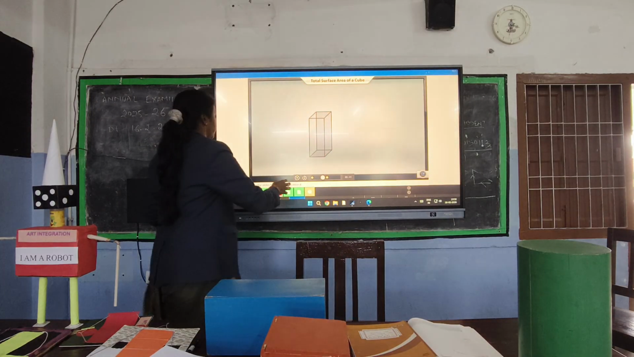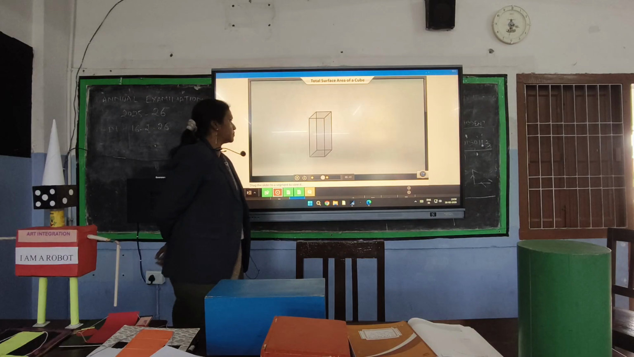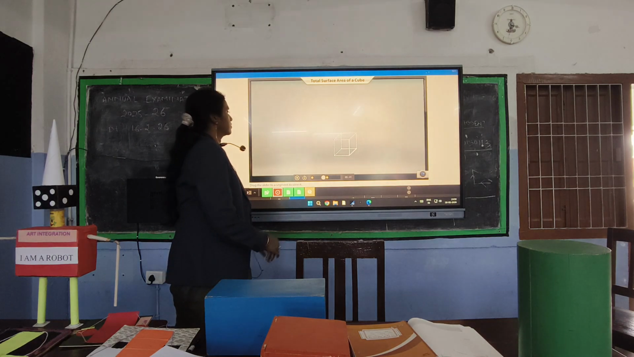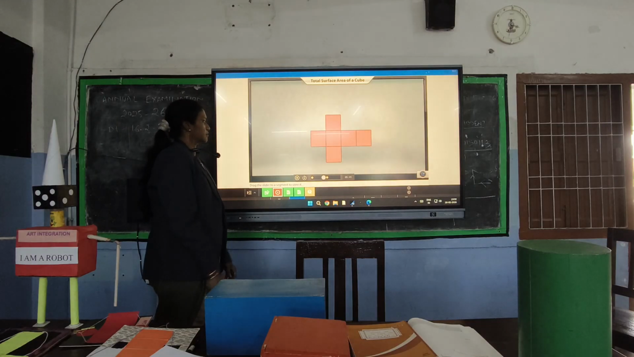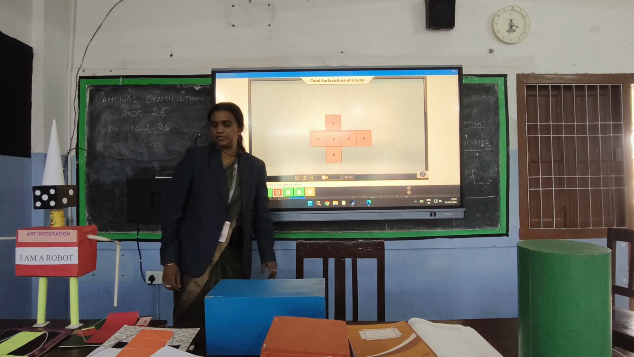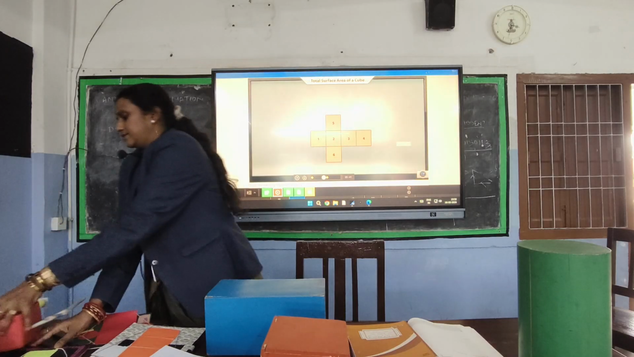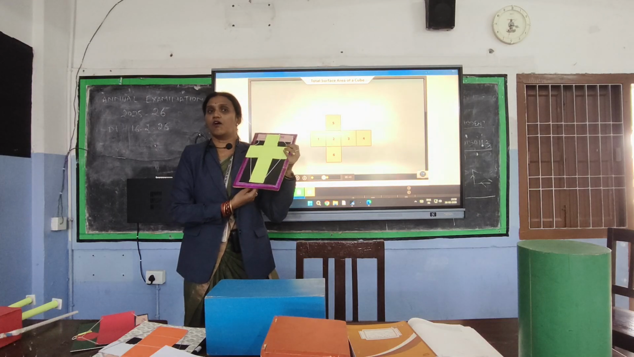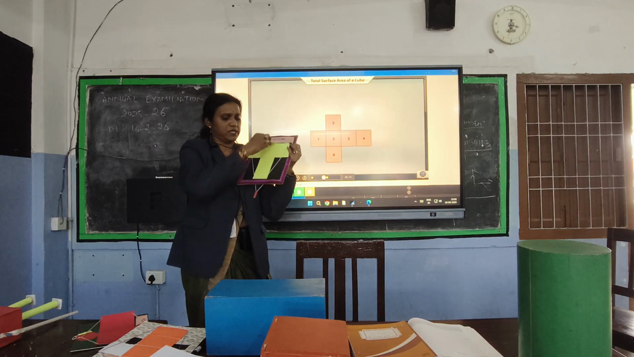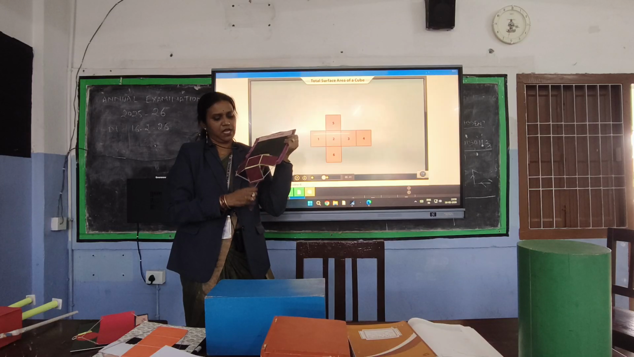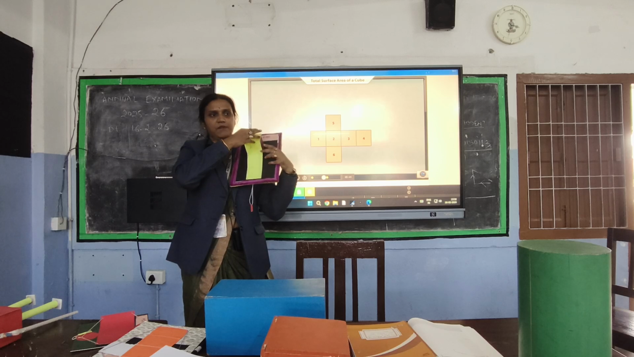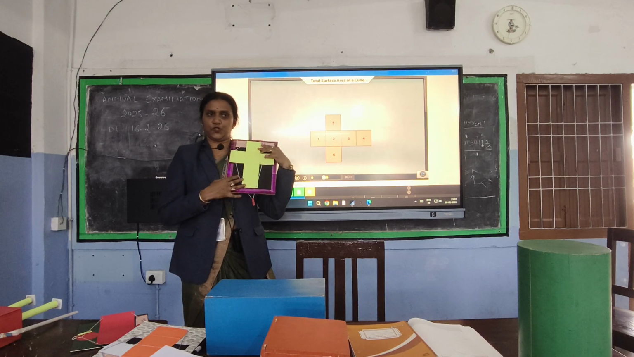Let us see here. In a cuboid, length, breadth and height are unequal. Now if we make the length, breadth and height equal, we get a three-dimensional figure called a cube. On opening up the cube, we get a two-dimensional figure. Now this one you see. This is a net of a cube. When I am closing it, I am getting a cube. And when I am opening this, I am getting a two-dimensional representation of that cube.